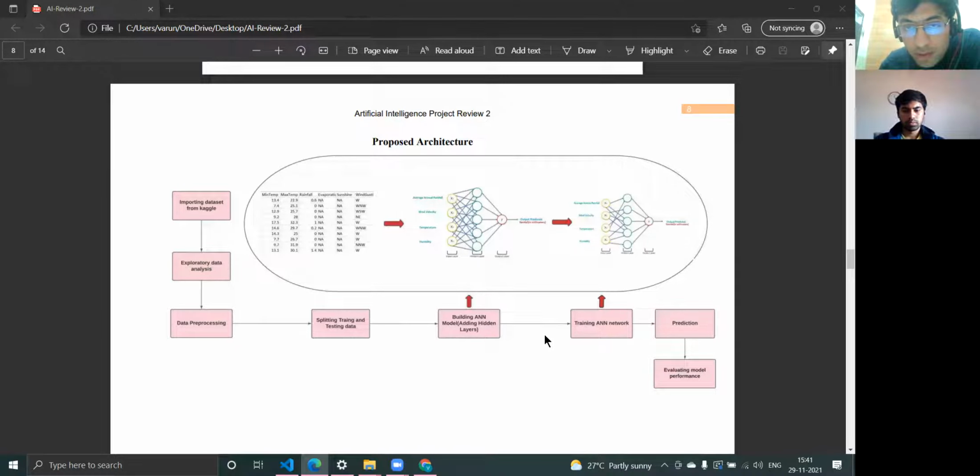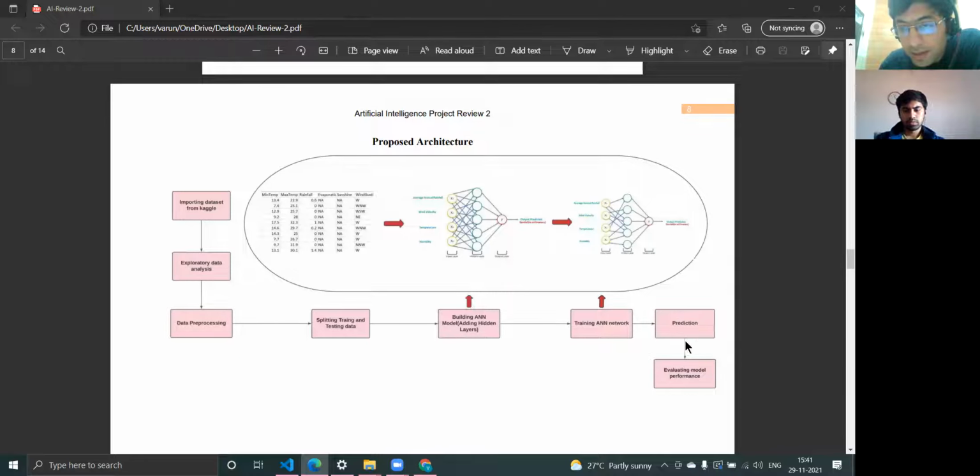Then we'll be splitting our data into training and test sets, and then building our ANN model. We'll be adding various hidden layers in our artificial neural network, and then training this ANN model on the training data. Once the model is trained, we'll be using it for prediction on our test data, and then evaluating the model performance using various accuracy measures like binary accuracy, F1 score, recall, support, etc.